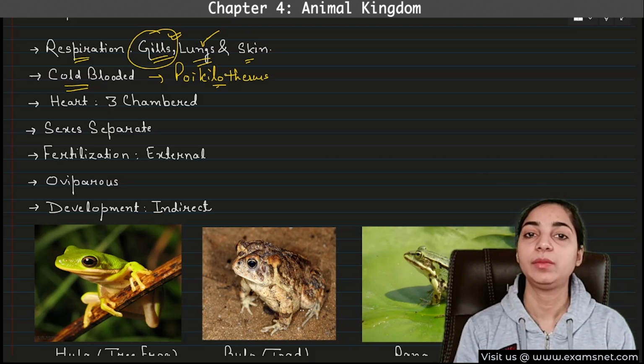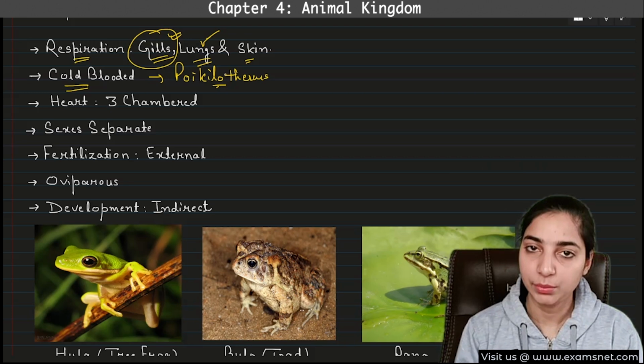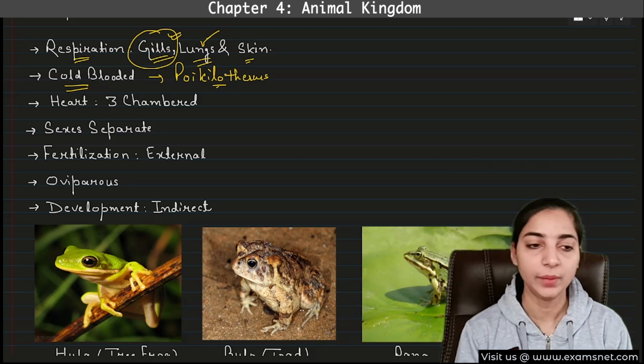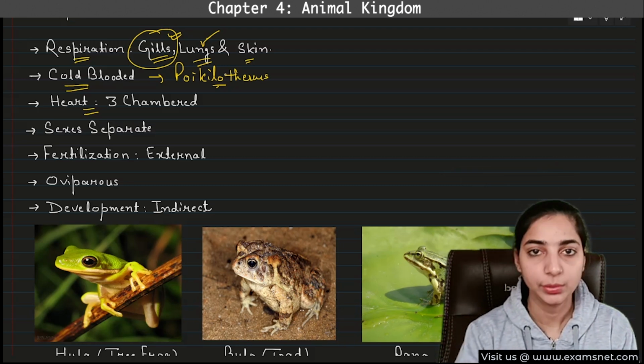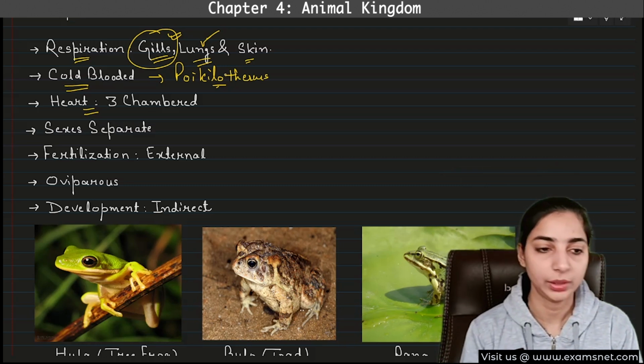Their body temperature will vary according to the environment or according to the situation. Then heart is 3-chambered. This also we have discussed. Fish have 2-chambered heart. Amphibians and reptiles have 3-chambered heart, and aves and mammals will have 4-chambered heart.